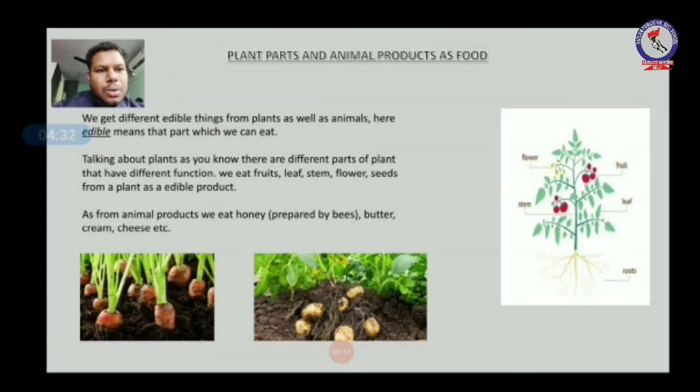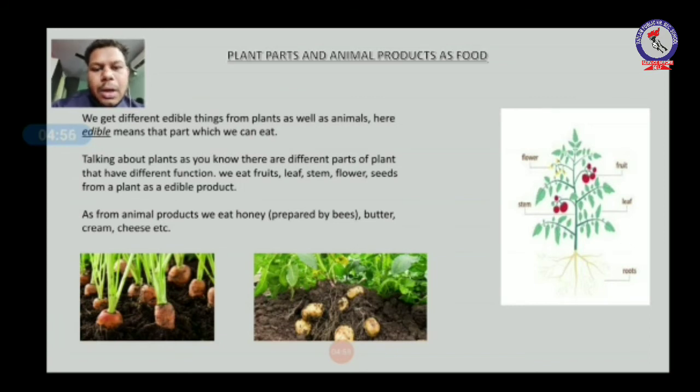So you can see here in the diagram there are different parts of the plant and some of them are edible. We can eat them, but some are not edible, we cannot eat them. From animal products, we eat honey. You know, honey is prepared by bees. Butter, cream and cheese, as we have discussed in the previous slide. Now you can see 2 diagrams below. First is carrot.